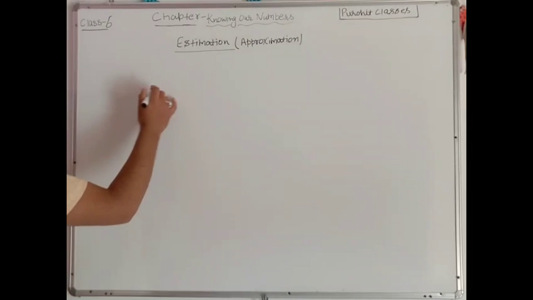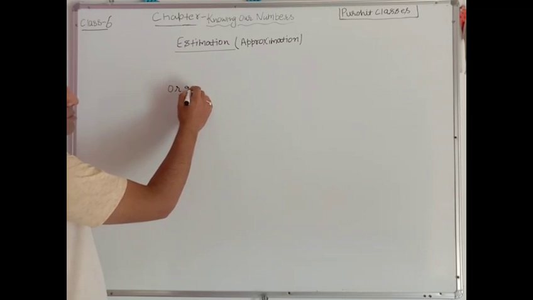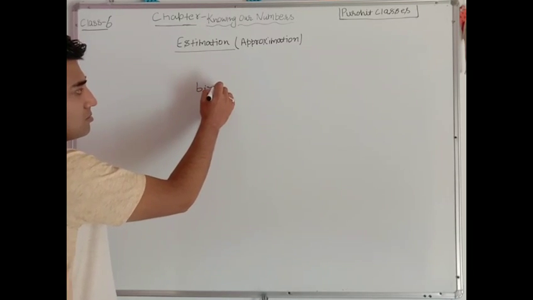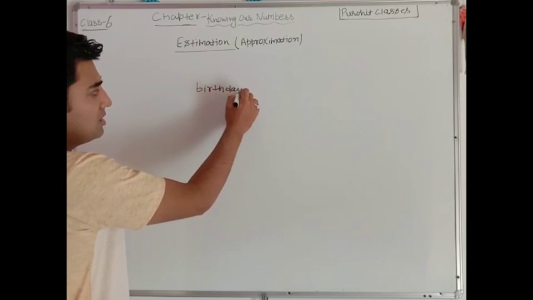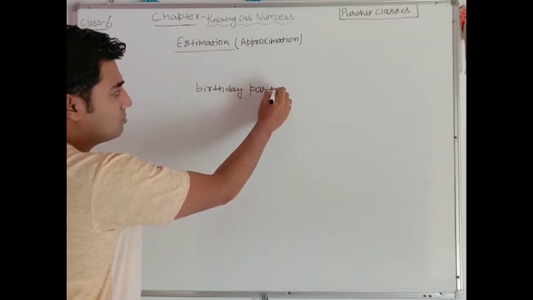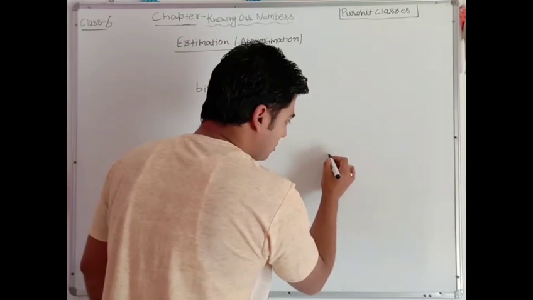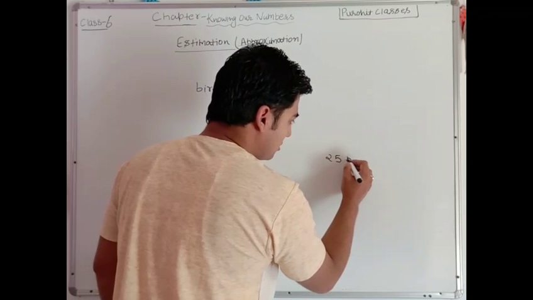Suppose I have to organize a birthday party at my home. So my parents asked me how many of your friends are coming to join this party. So suppose I have called 25 persons.